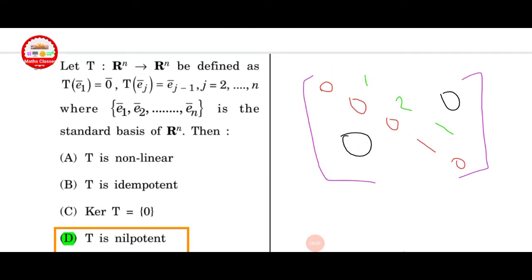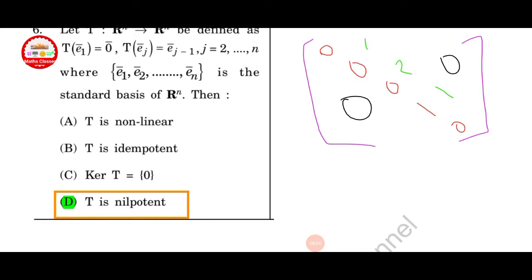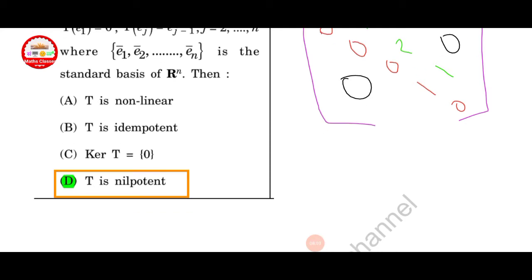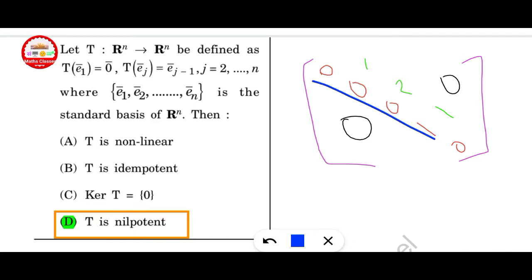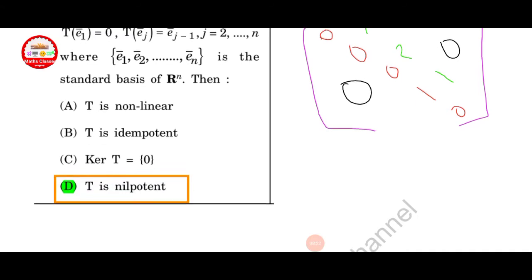Next question. Let T from Rn to Rn be defined as T of E1 is equal to 0, T of Ej is equal to Ej minus 1. Here E1 to En is the standard basis of Rn. Then T is nilpotent, because we get a matrix that is an upper triangular or lower triangular matrix. This is always a nilpotent matrix.